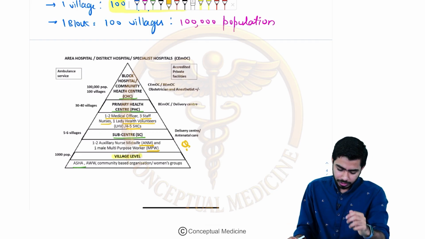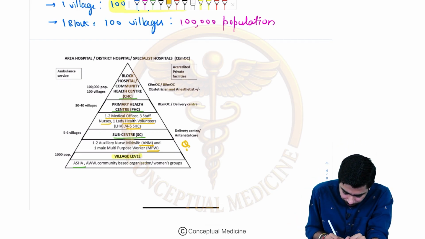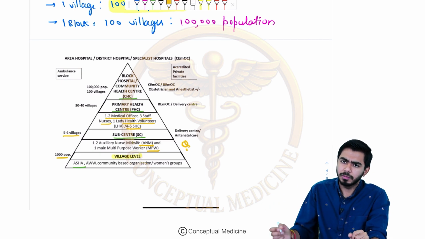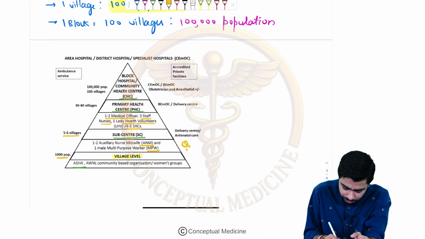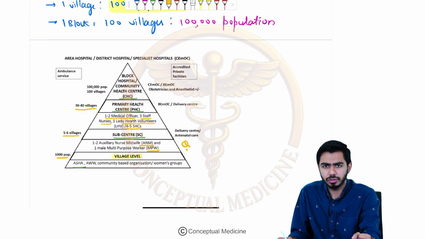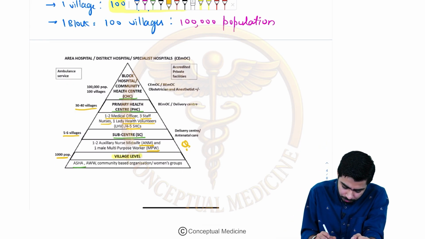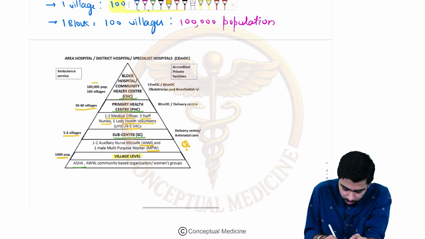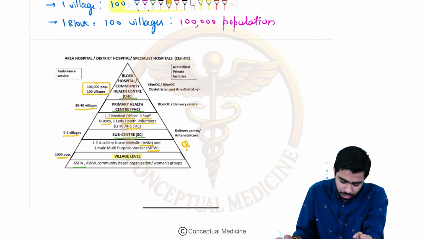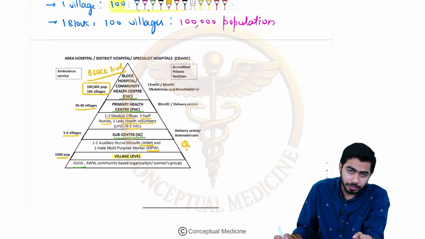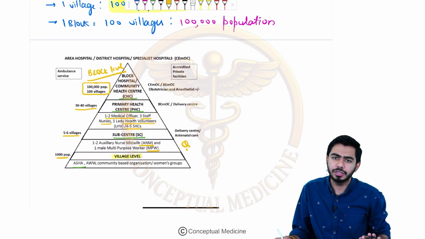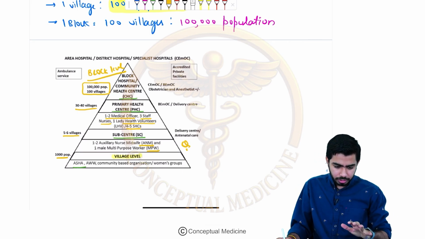Okay, fine, guys. So once again, at the village level, we have 1000 population. At the sub-center level, we have 5 to 6 villages. So you just need to multiply the 1000 with these 5 to 6 villages, so 5000 to 6000 population they will be carrying. At the primary healthcare center, they will be carrying 30,000 to 40,000 population. And here they are talking about 1 lakh population because they are talking about 100 villages. Here you are talking about the block level, because block level is carrying 100 villages. I hope you are clear, guys, till now.